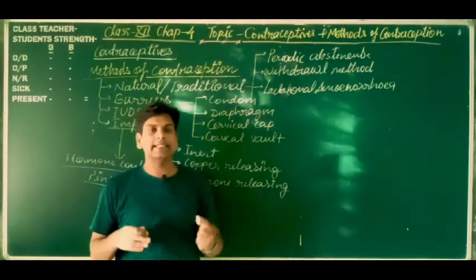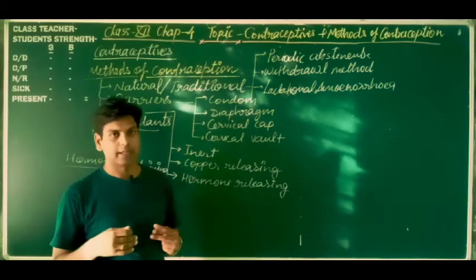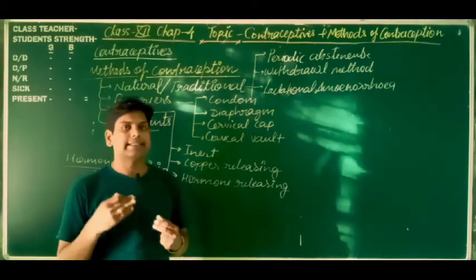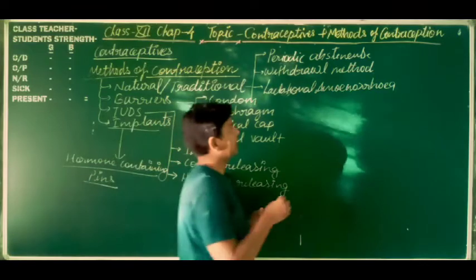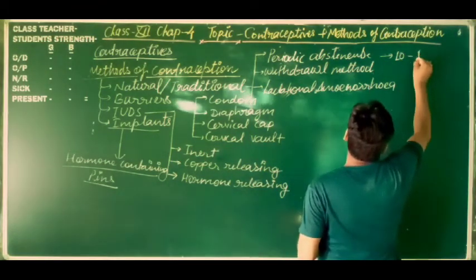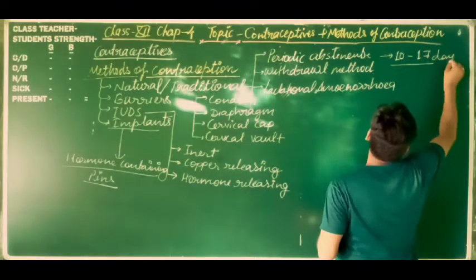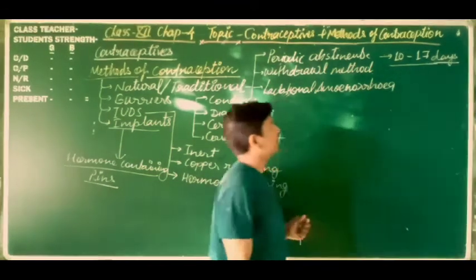So periodic abstinence is the gap or time period. It is also known as the safe period. Okay, so it is 10 to 17 days.